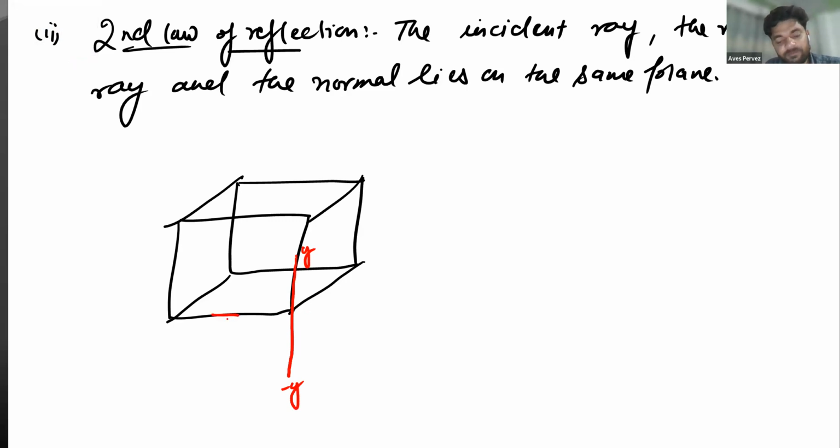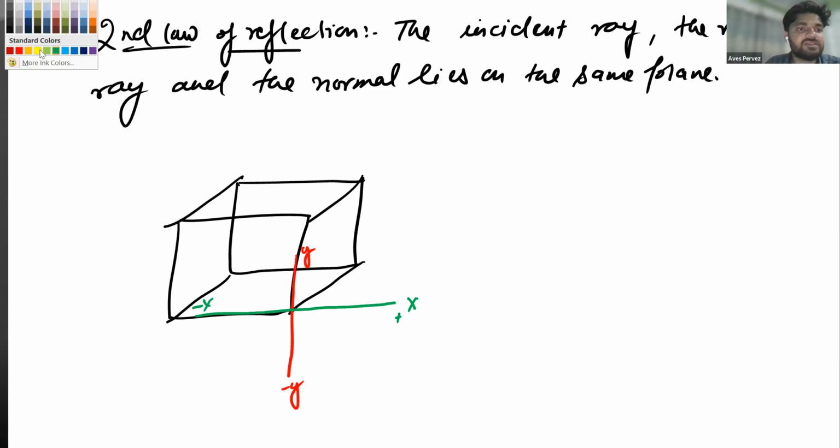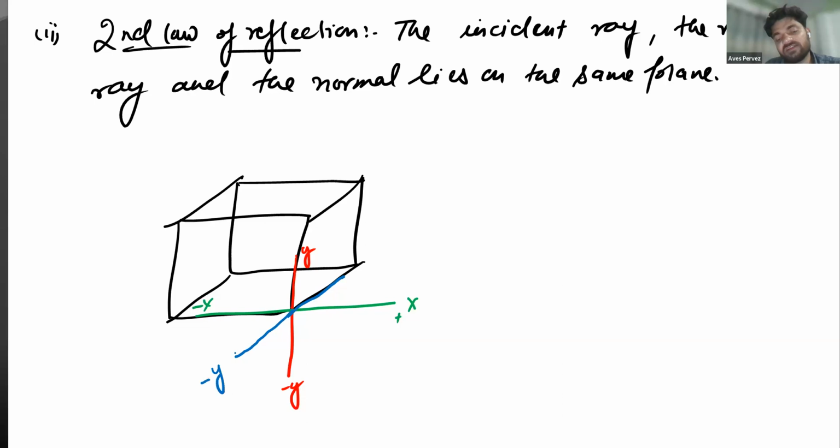This one is the x-axis, positive x-axis and negative x-axis. And this one is the z-axis, positive z-axis and negative z-axis.